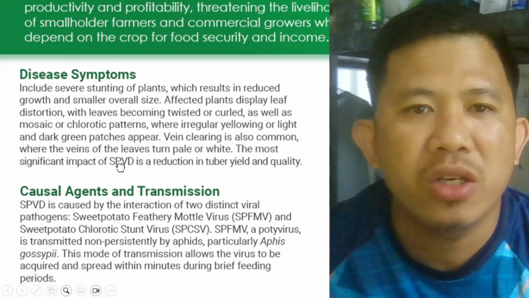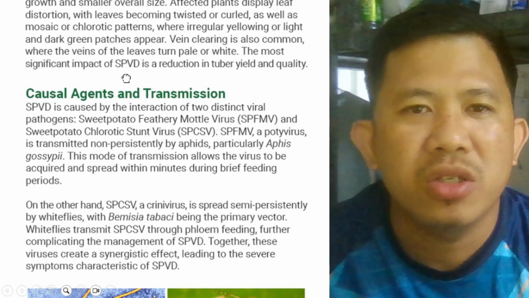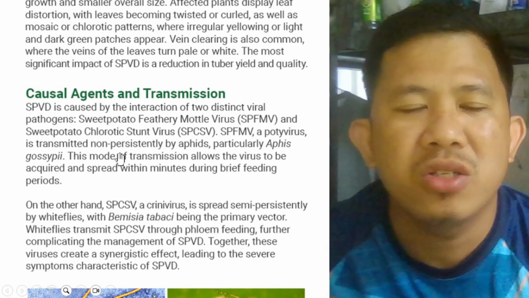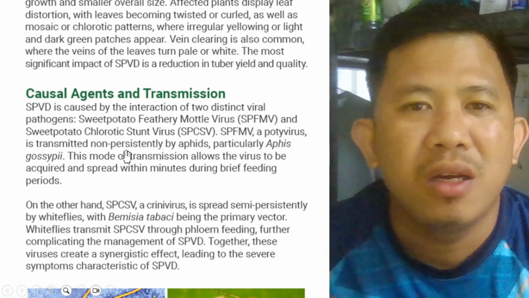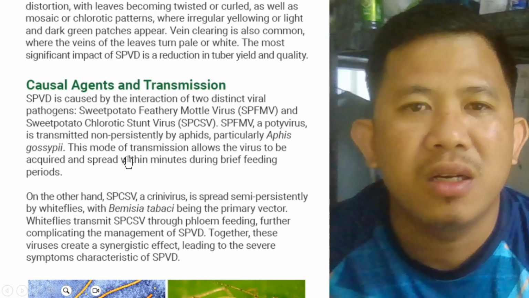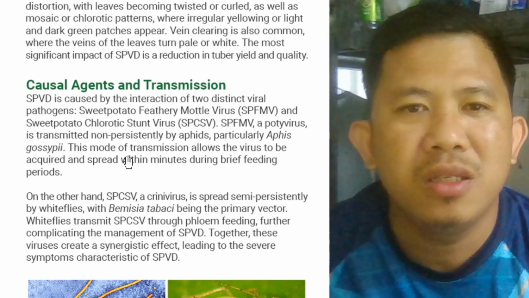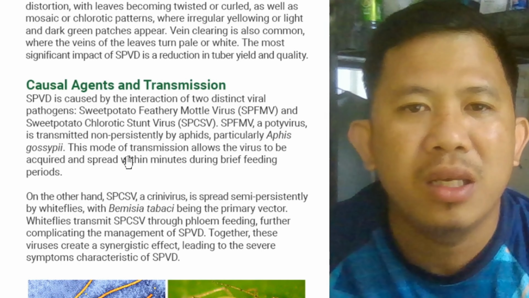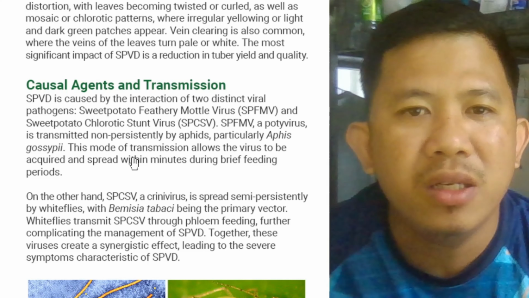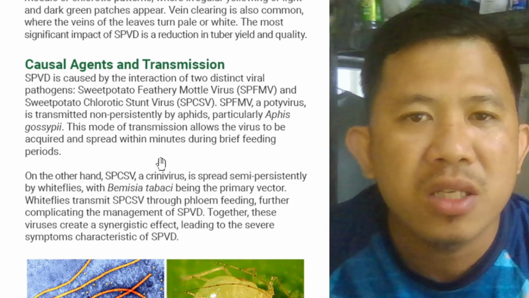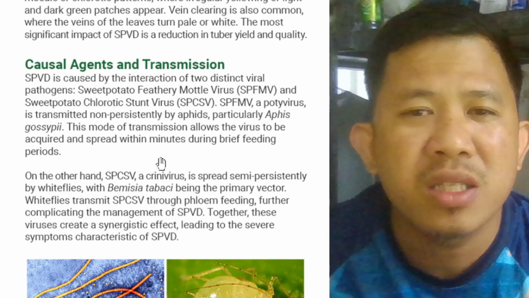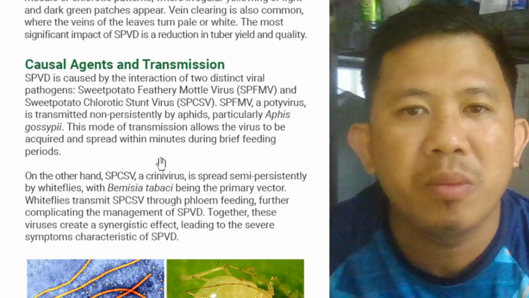Below this is a section which discusses the causal agents and the transmission pathways of this disease. We can see here the sweet potato feathery mottle virus, transmitted by the aphid Aphis gossypii in a non-persistent manner. We can also read here SPCSV, or the sweet potato chlorotic stunt virus, transmitted by the whitefly Bemisia tabaci